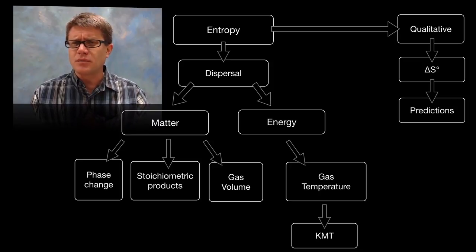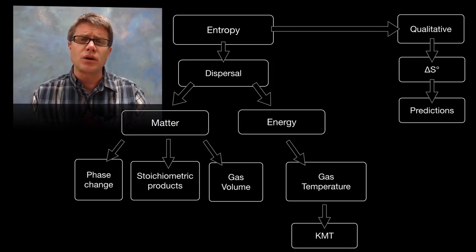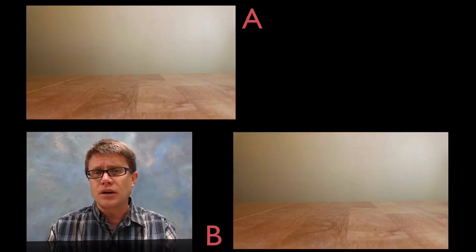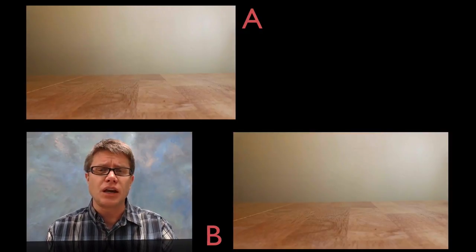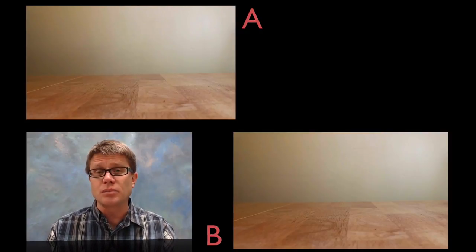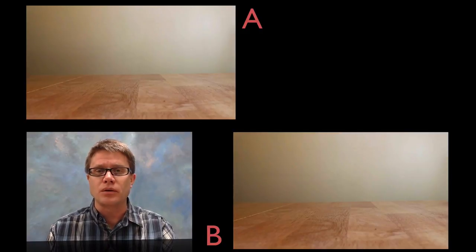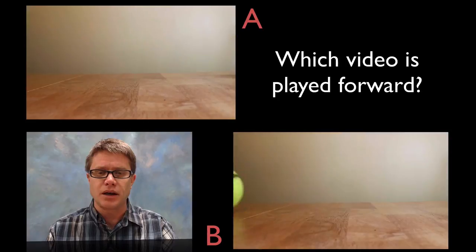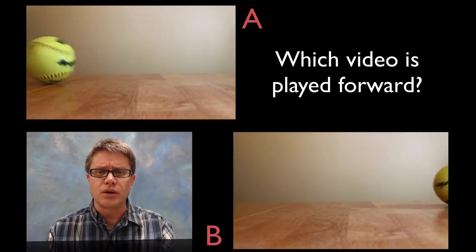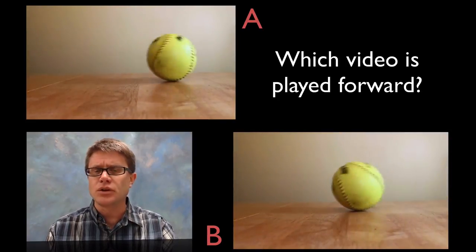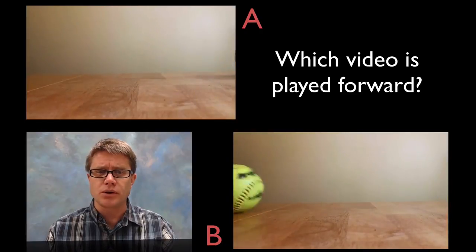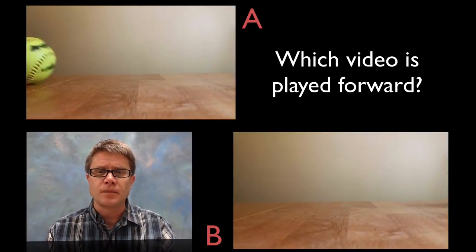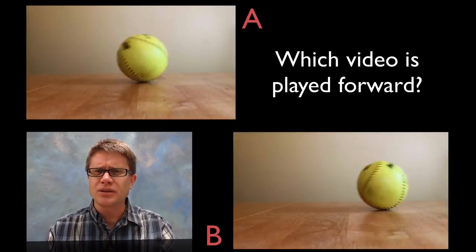Now, entropy is a term that people really struggle with, and so I wanted to start with a good example. I've got two videos here, but they're the same exact video. It's just that one of them is played forward and the other is played backward. And so your goal is to figure out which one is forward. So let me start playing that. It's just going to loop over and over again. Have you decided yet? The right answer is A, but that was kind of hard.